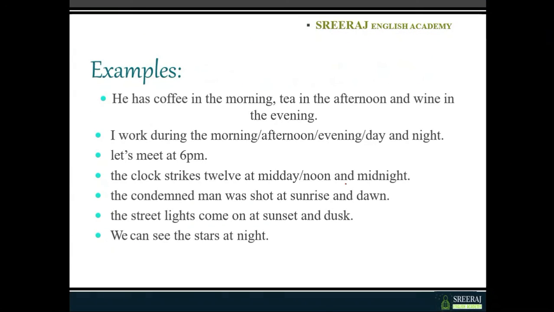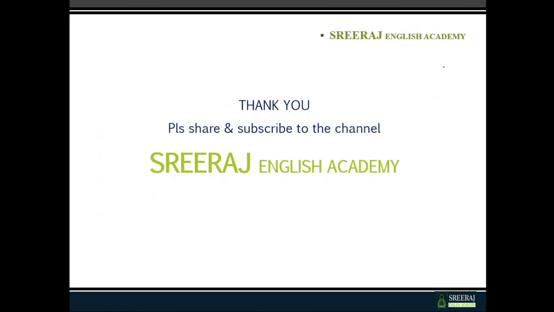Illustrations of these prepositions of time. Here we have some examples. He has coffee in the morning, tea in the afternoon, and wine in the evening. That is nothing but a particular time. I work during the morning, afternoon, evening, day, and night. Let's meet at 6 p.m. The clock strikes 12 at midday, noon, and midnight. The condemned man was shot at sunrise and dawn. The streetlights come on at sunset, and we can see the stars at night. These are some examples and the usage of the words in and on.